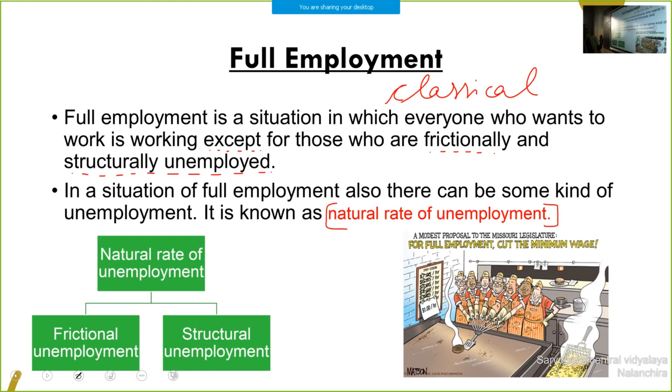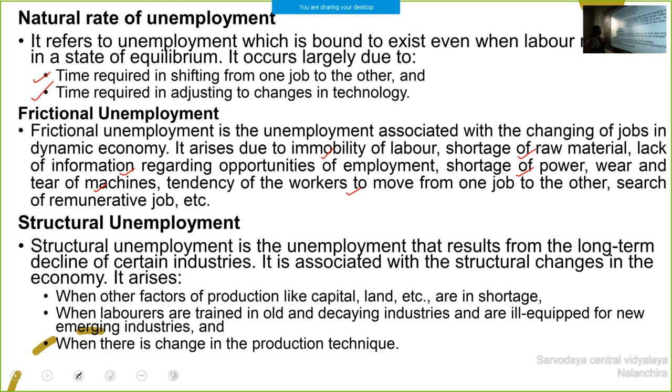So, full employment, once more. At full employment, there is some frictional unemployment and structural unemployment. These two together are known as the natural rate of unemployment. What is the natural rate of unemployment?